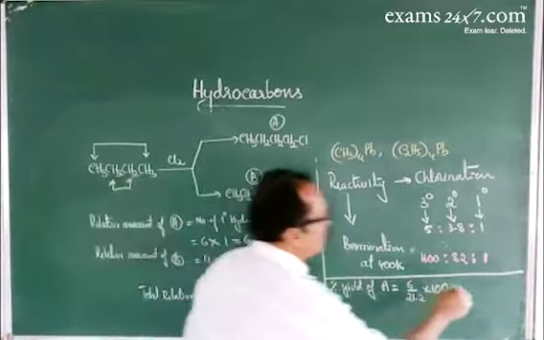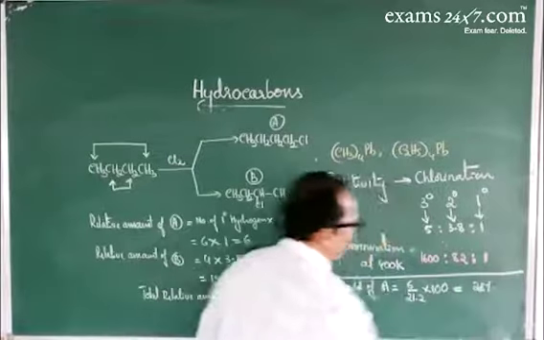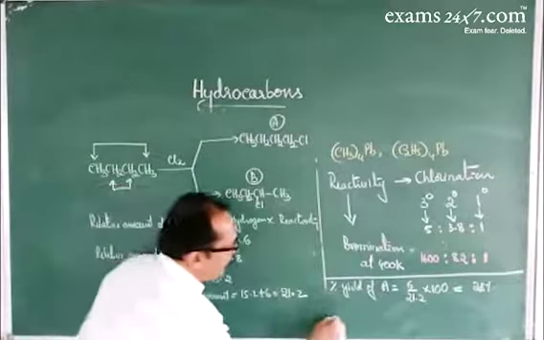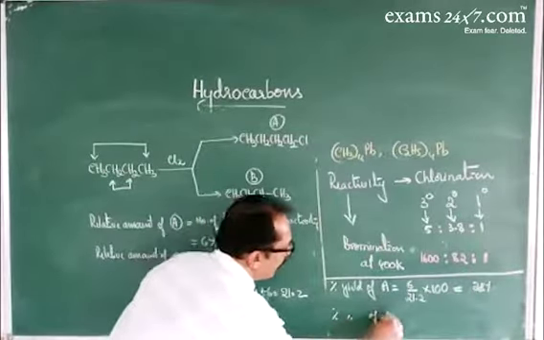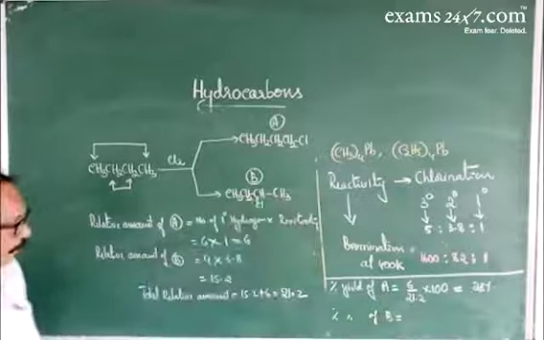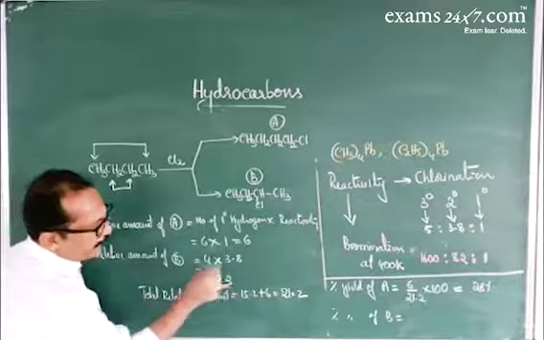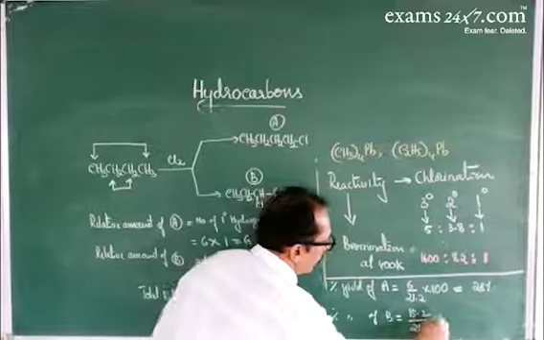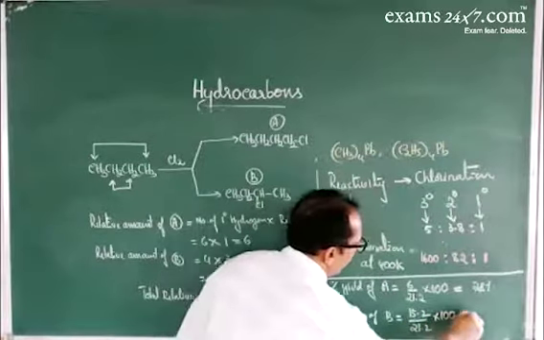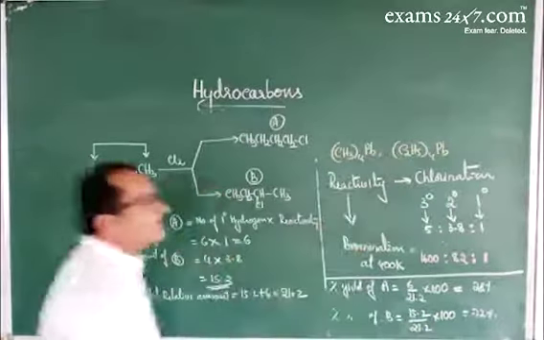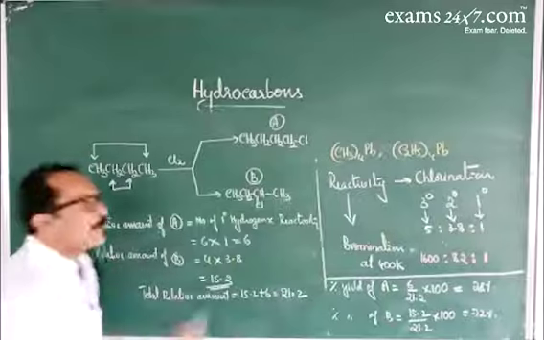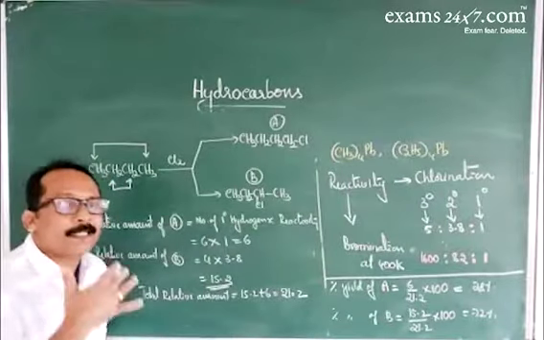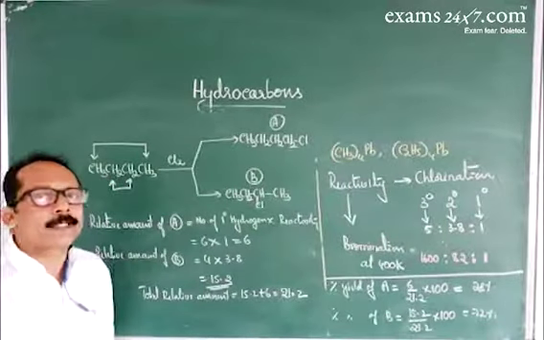This is equal to 28%. Similarly, the percentage yield of B: the relative amount of B is 15.2, divided by the total 21.2, into 100. It is equal to 72%. So in this way, you can calculate the percentage yield of the monohalogenated product during halogenation reaction.